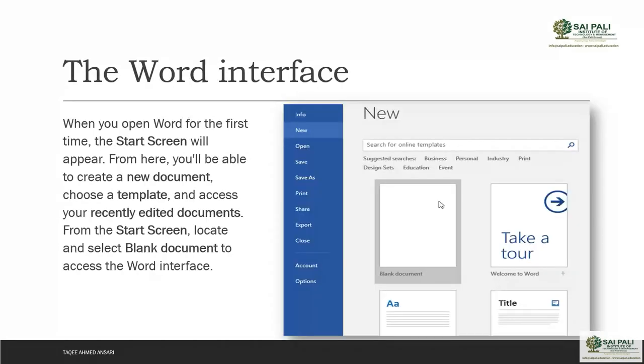So first, the interface of MS Word. One more thing: after 2010, Microsoft made a similar interface for all the other applications. If you see the interface in MS Word, you will see the same interface in MS Excel, and the same interface in MS PowerPoint also. So why did they make it similar in every application? For ease of use.